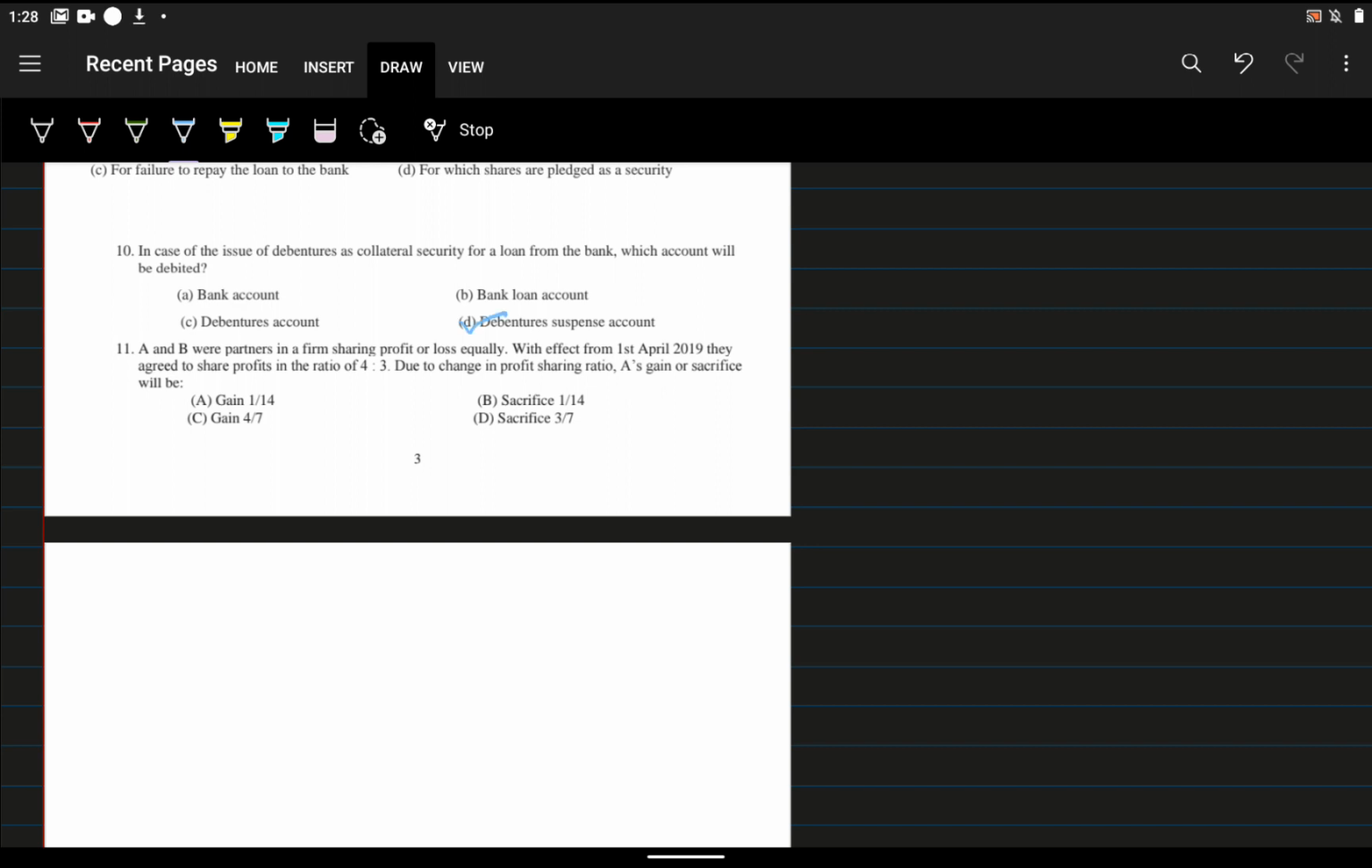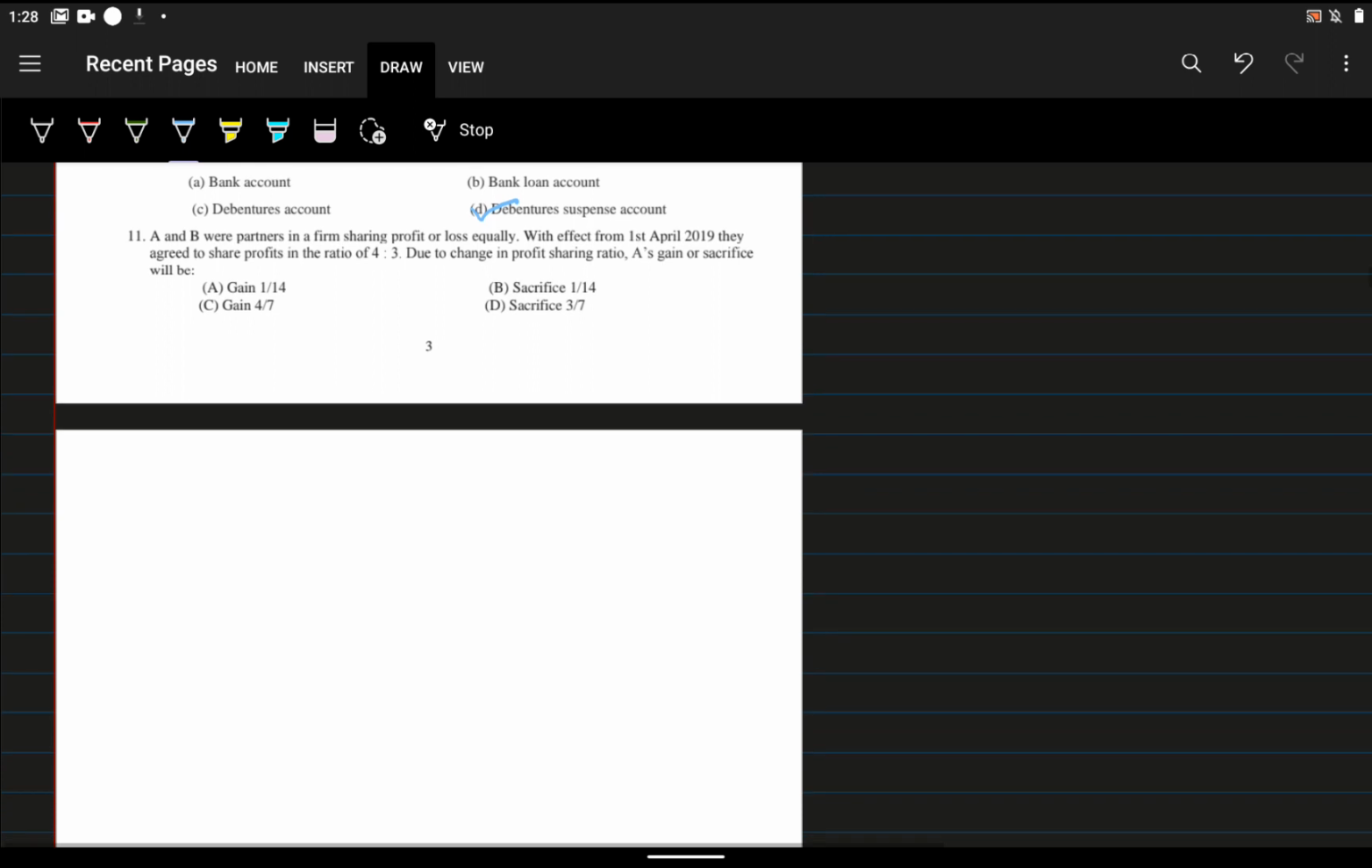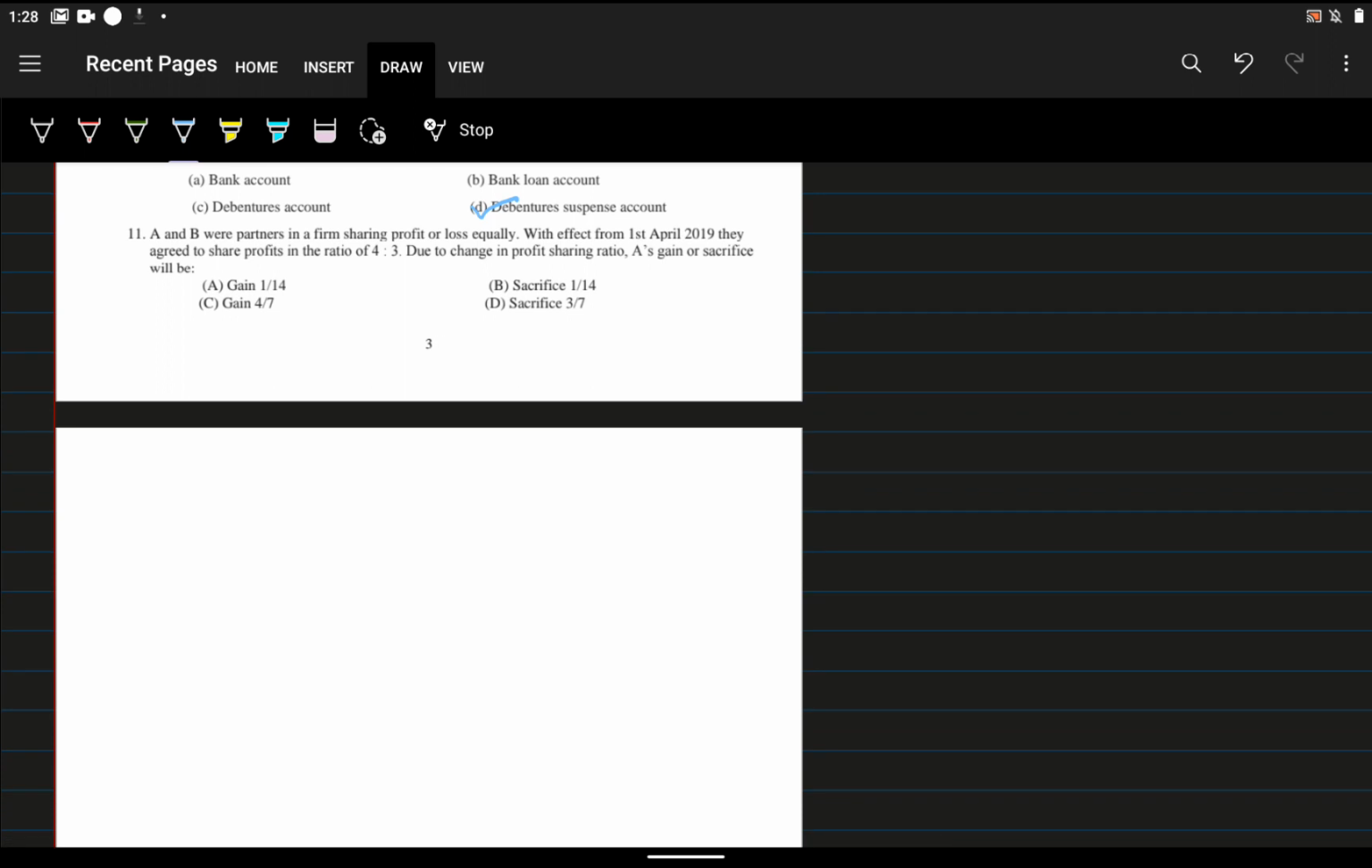Okay. So 11th question, A and B were partners in a firm sharing profit and losses equally. With effect from 1st April 2019, they agreed to share the profit in the ratio 4:3. Due to change in profit sharing ratio, A's gain or sacrifice will be dash. So what is the answer here?